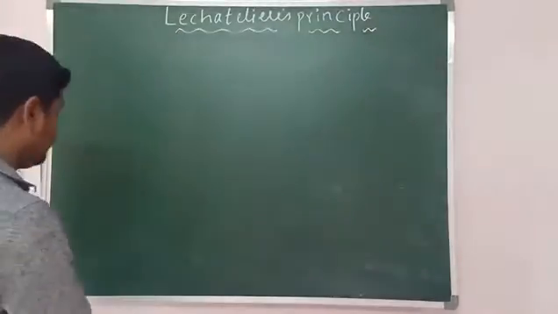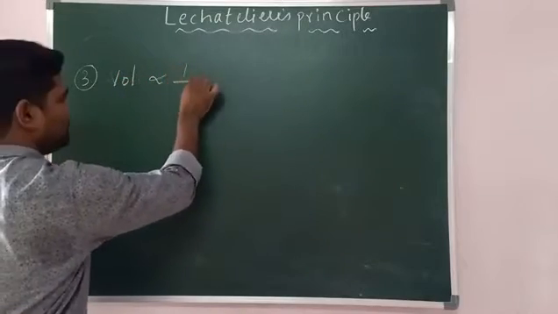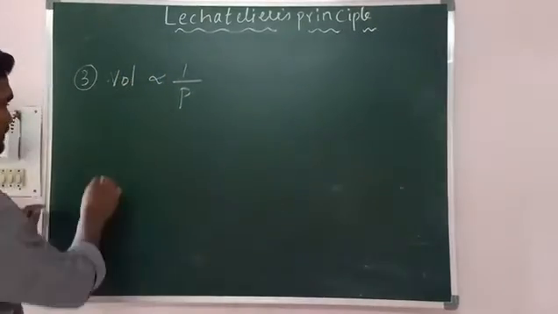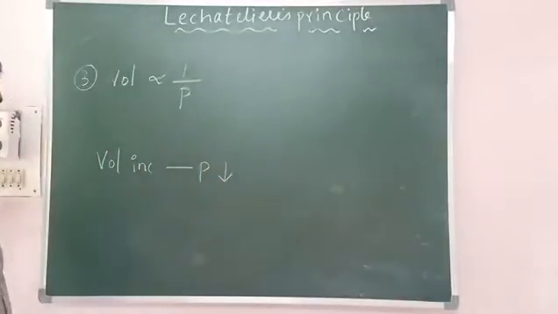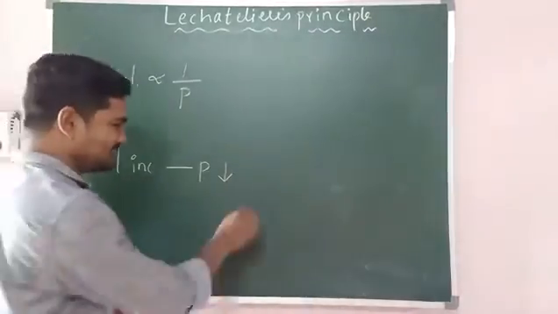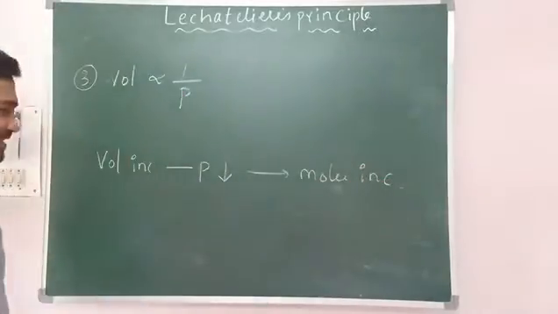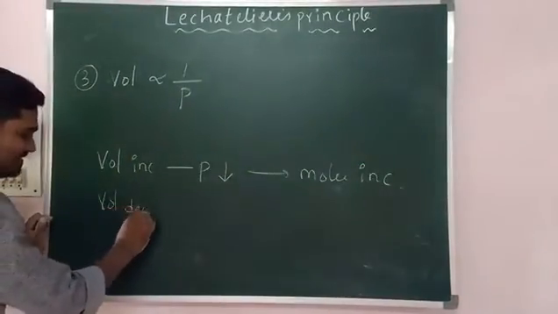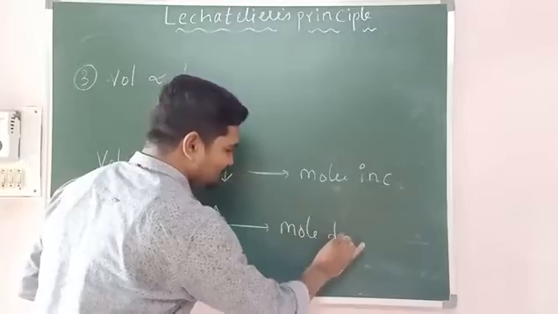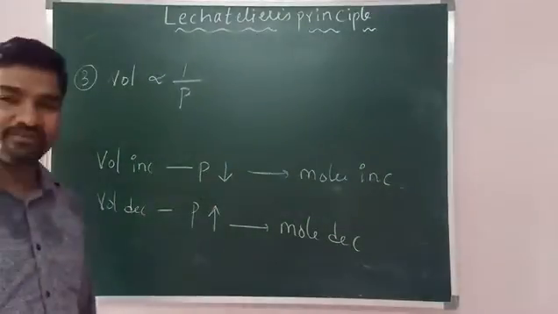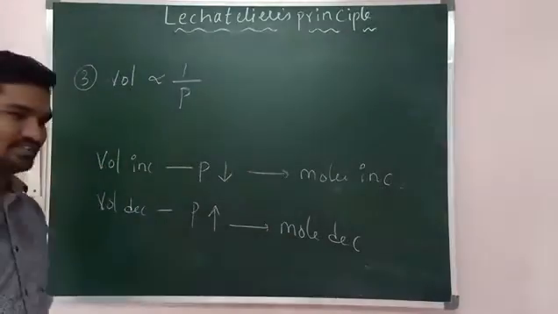Third one, volume. Okay, volume. And you know that volume will be inversely proportional to pressure, right? So when you are increasing the volume, that means pressure is decreasing. When pressure decreases, equilibrium shifts in the moles increase side. Very simple. When volume is decreased, that means pressure increases. When pressure increases, equilibrium shifts in moles decrease side. That means equilibrium will favor towards moles decrease side. Are you following? So volume is inversely proportional to pressure. Very simple.